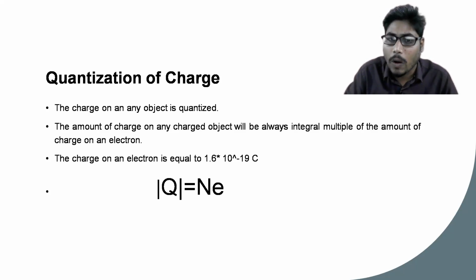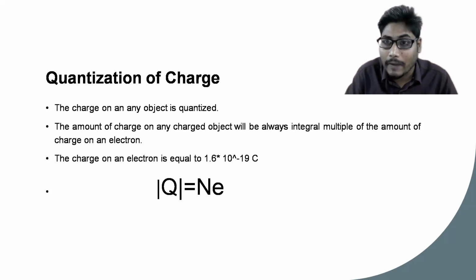Or we can give electrons also, so positive charge will develop, and that can be 1 times, 2 times, or 3 times the electronic charge. So this is the idea behind that. We are just considering the magnitude of charge, because the charge can be positive or negative, and that is n times e, where n is an integer and e is 1.6 into 10 to the power minus 19 coulomb.